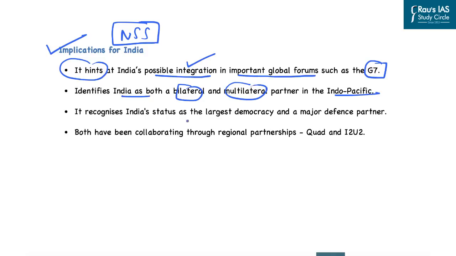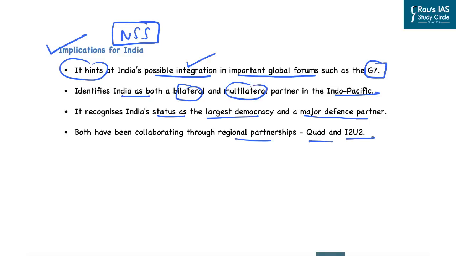Further, it recognizes India's status as the largest democracy and as a major defense partner. Plus, both have been collaborating on various platforms of regional importance like the Quad as well as I2U2. So this is how the national security strategy of the United States of America focuses on issues of global importance which are also crucial for India's interests. And that is why this national security strategy has implications for geopolitics as well as for India and its role in global geopolitics.